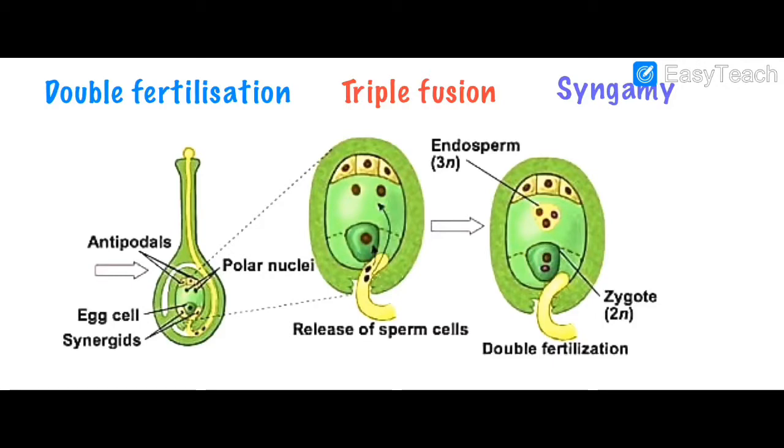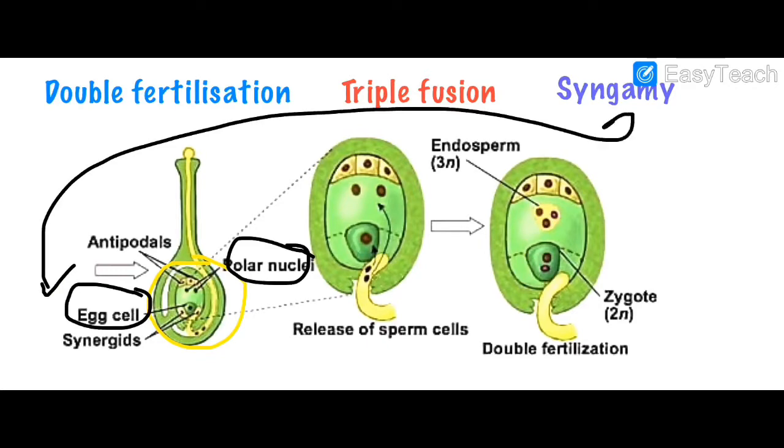In a flowering plant, there are two male gametes that enter into the ovary. That is, you can see it here, right? There are a total of two male gametes, and here one male gamete is going to fertilize with the egg cell. The other one is going to fertilize with the polar nuclei. Clear? Fusion of male gamete with egg cell is known as syngamy.